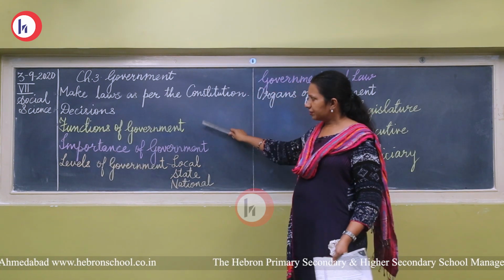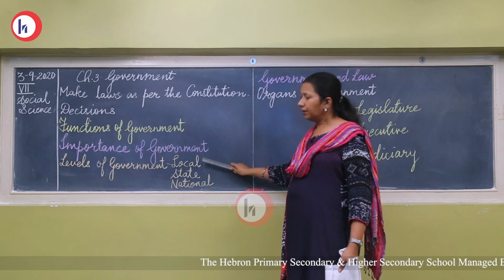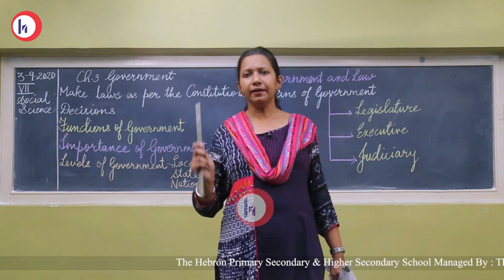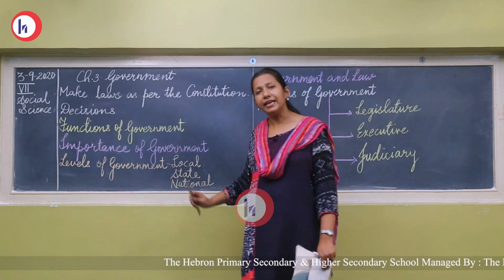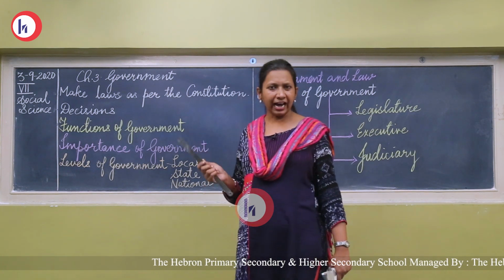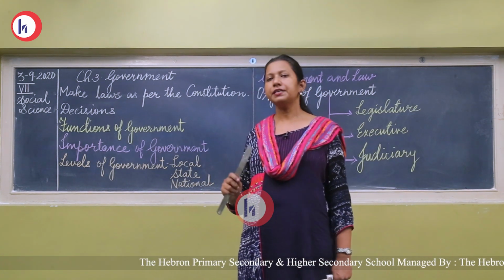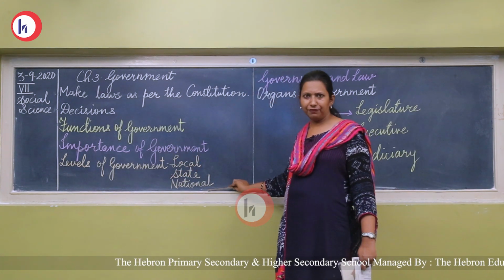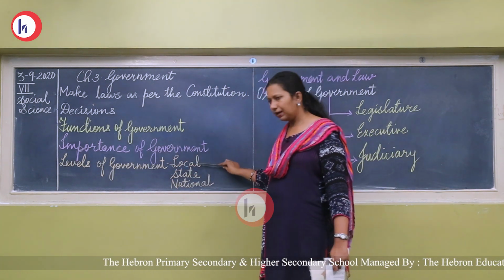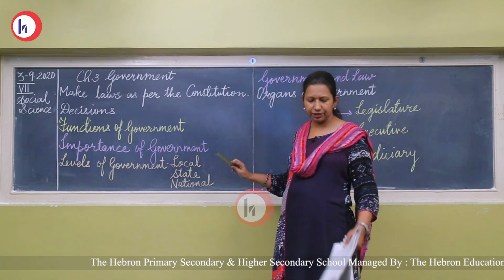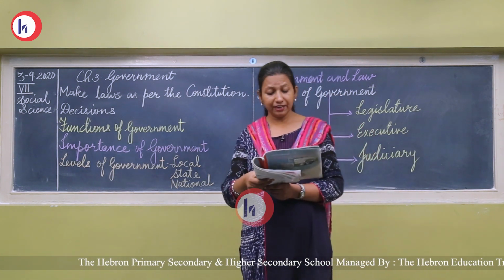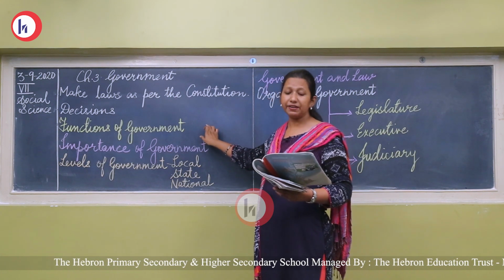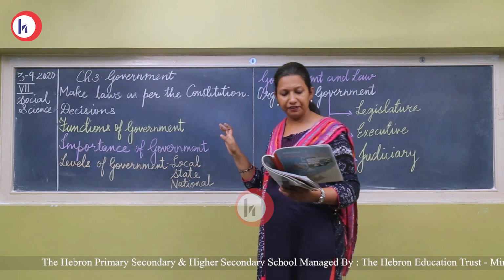Now, functions we finished, the importance. Now, one government cannot function through the entire nation. That's why, as it becomes difficult, because ours is a very large country, administering from one state is not possible. So the government is divided into different levels. The three levels of government are local level, state level and national level. These are the three different levels because it is the function of government to provide the basic facilities to the people in all the different fields.